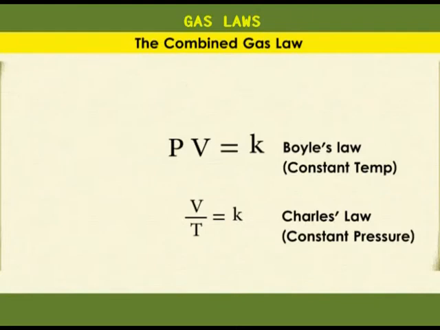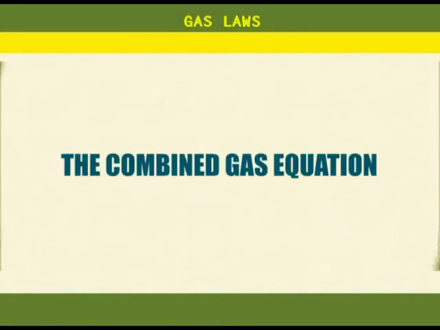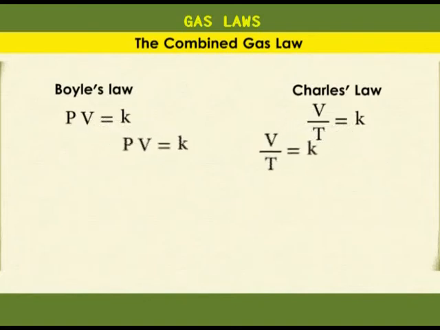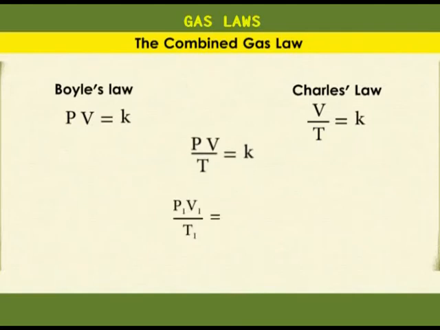What happens if we have all variables changing? We use a combined equation. This is the expression of Boyle's law, and this is the expression for Charles' law. If we combine them, then we have a combined gas equation. PV over T is equal to K. If we have a before and after situation, then we shall have P1V1 over T1 is equal to P2V2 over T2. If you hold any of these variables constant, then you can derive the other basic gas laws.